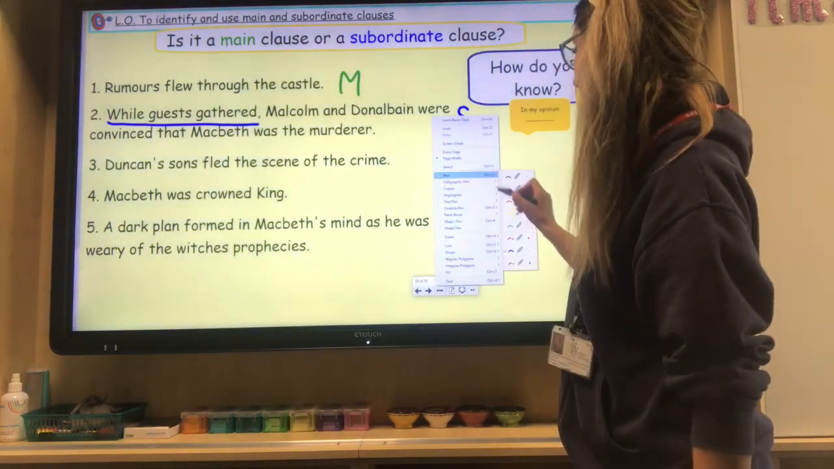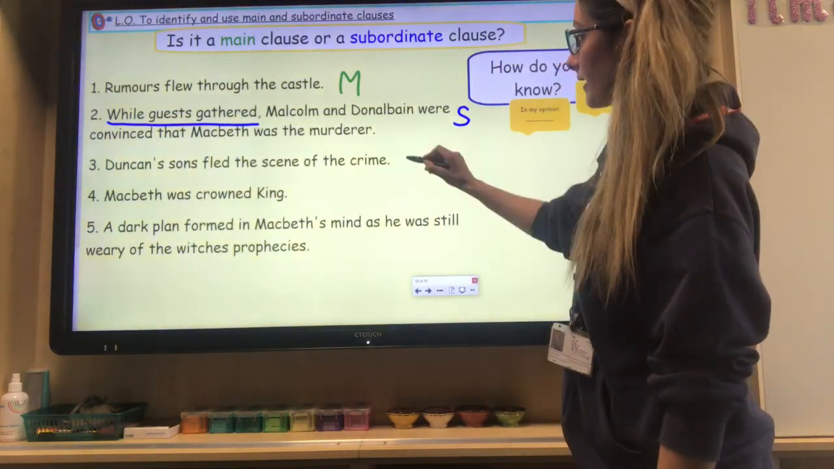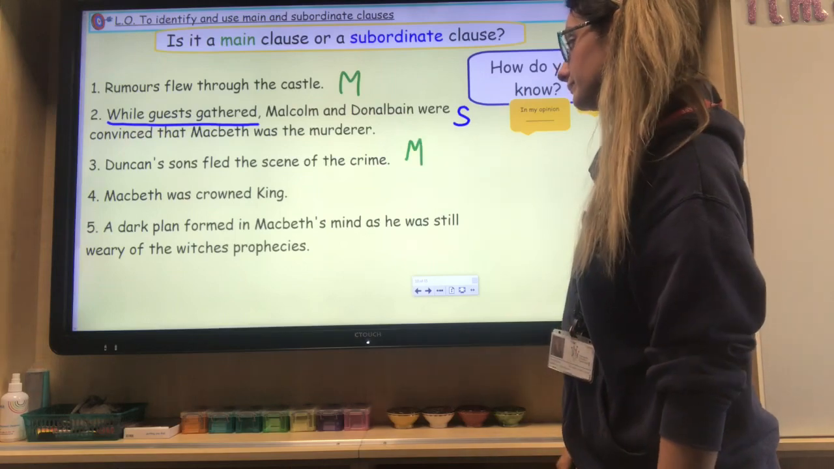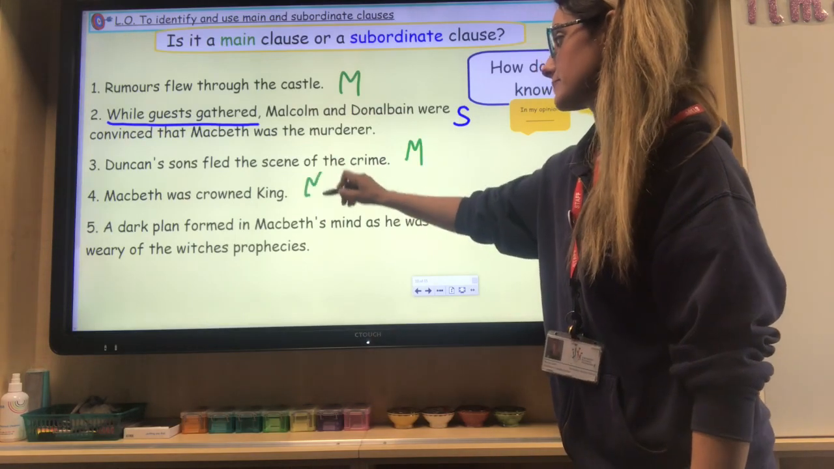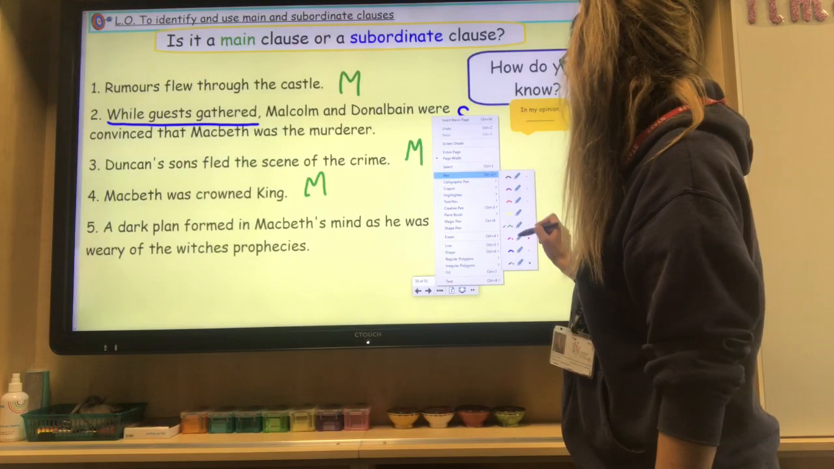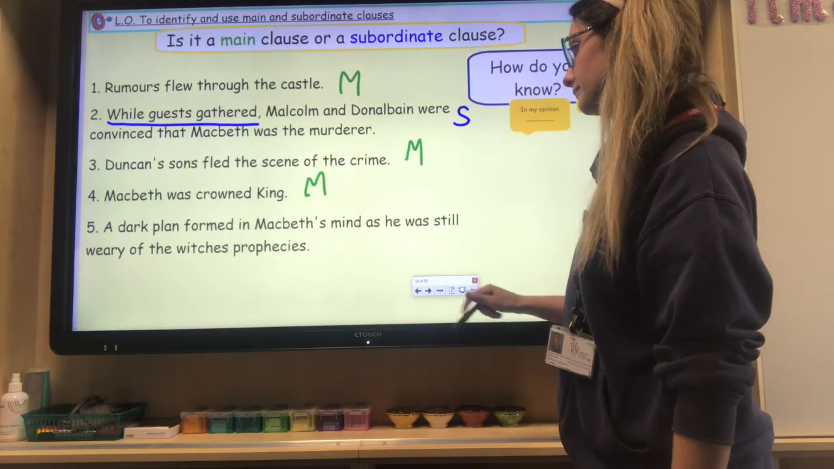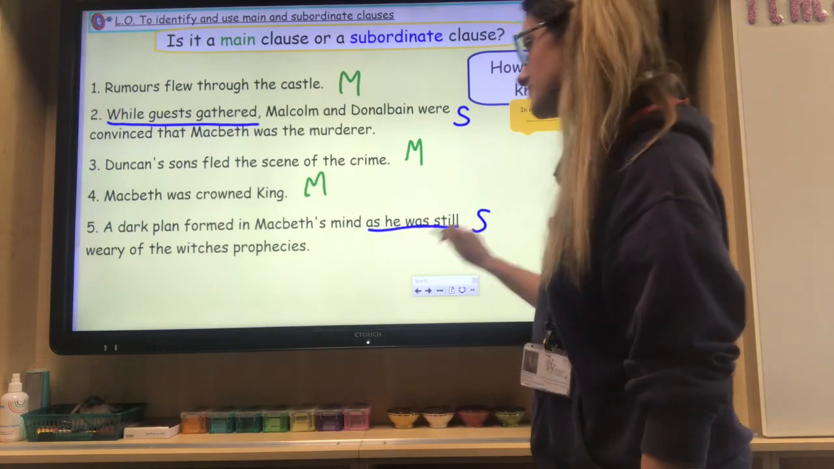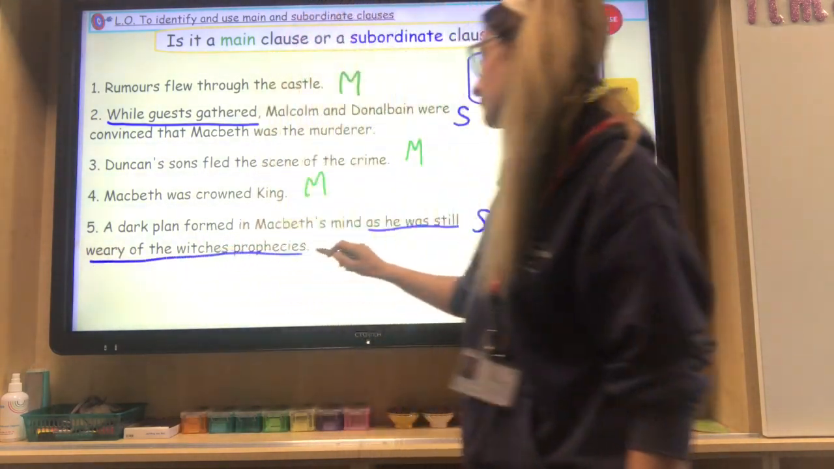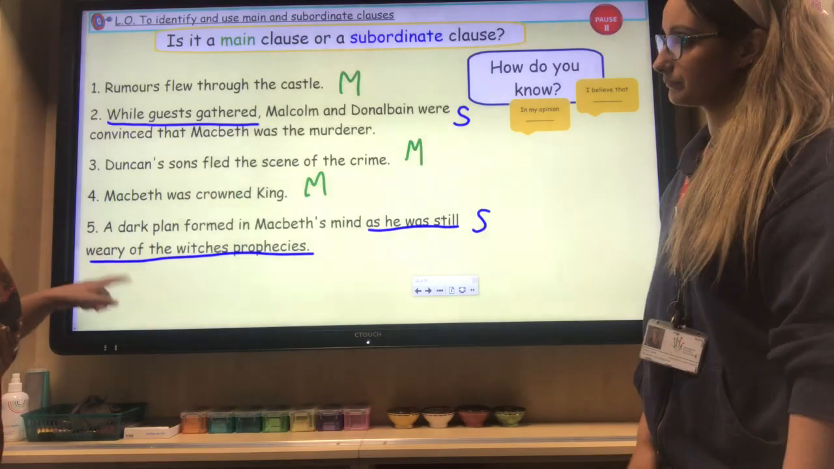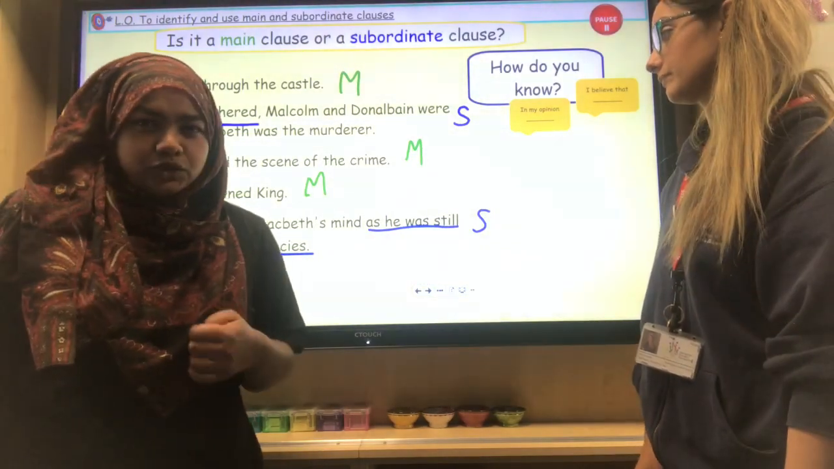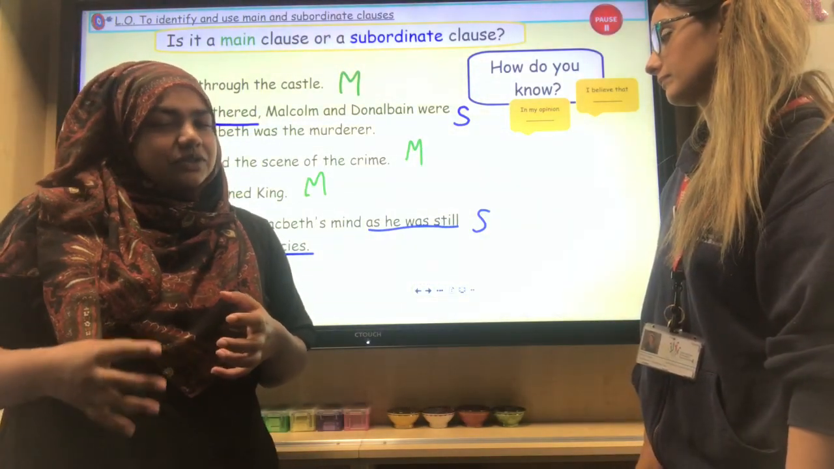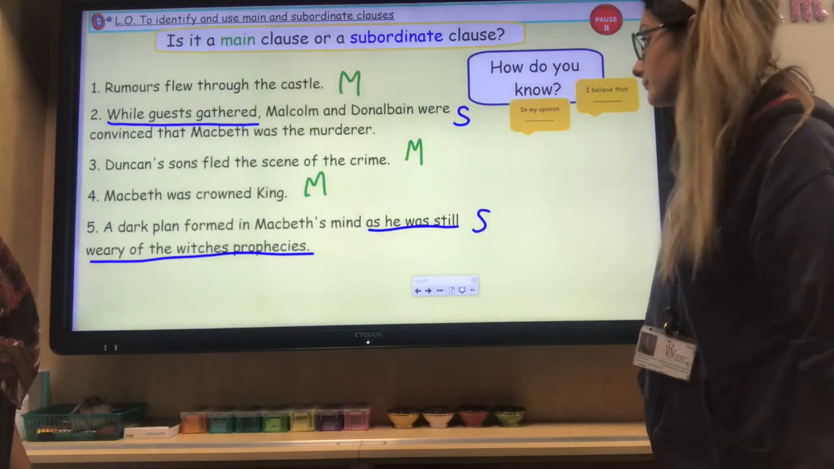Duncan's sons fled the scene of the crime. That is a main clause. Good. Macbeth was crowned king. A main clause. And then, a dark plan formed in Macbeth's mind as he was still wary of the witch's prophecies. That is a subordinate clause, here it is: as he was still wary of the witch's prophecies. And if you're wary about something, that just means you're aware. You're still not quite sure about it, and you're still a bit suspicious. You're unsure. All right, shall we move on?